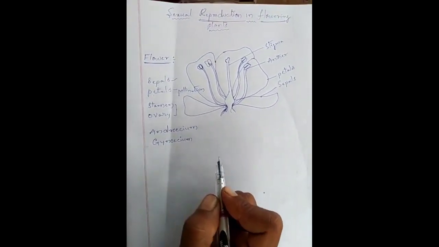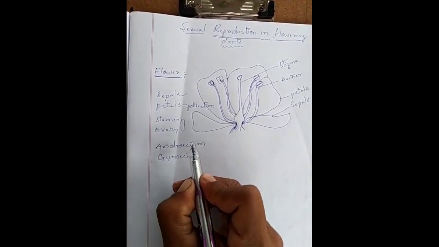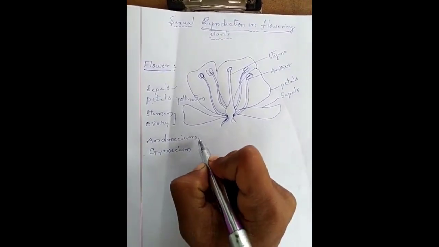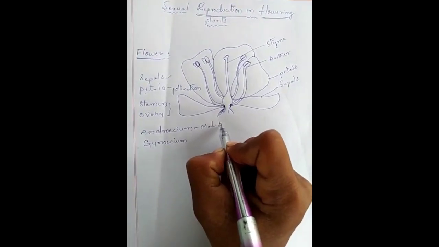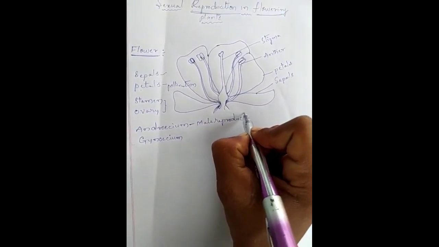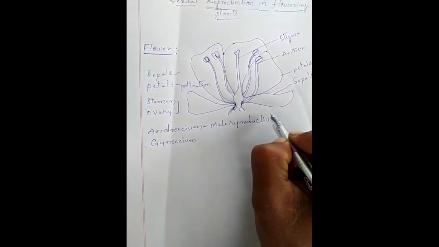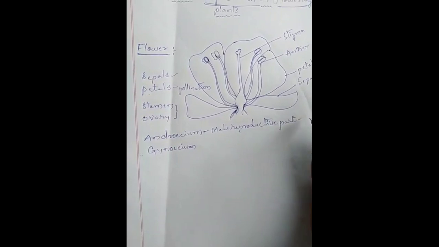The androecium is the male reproductive part, which produces the anthers.